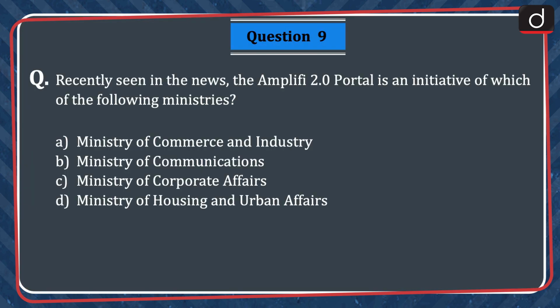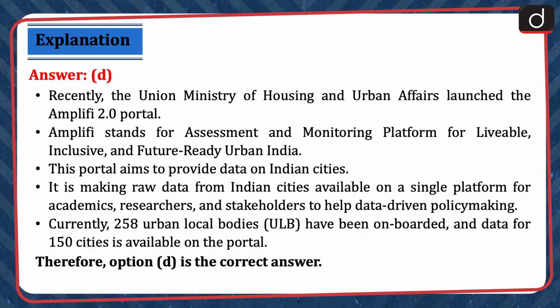Next question is, recently seen in the news, the Amplifi 2.0 portal is an initiative of which of the following ministries? Ministry of Commerce and Industry, Ministry of Communications, Ministry of Corporate Affairs, or Ministry of Housing and Urban Affairs? The correct answer is option D, Ministry of Housing and Urban Affairs. Recently, the Union Ministry of Housing and Urban Affairs launched the Amplifi 2.0 portal.